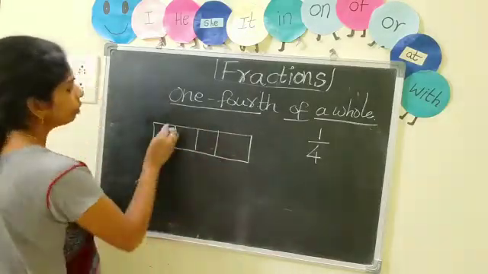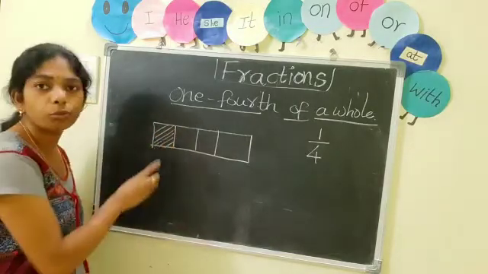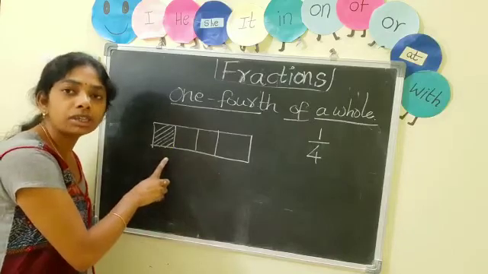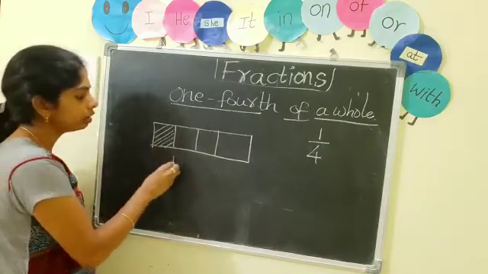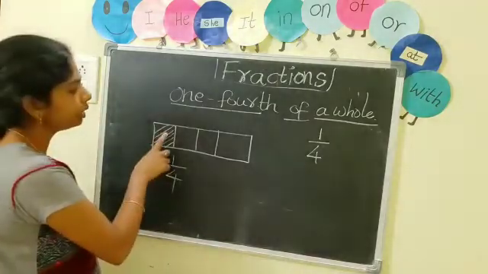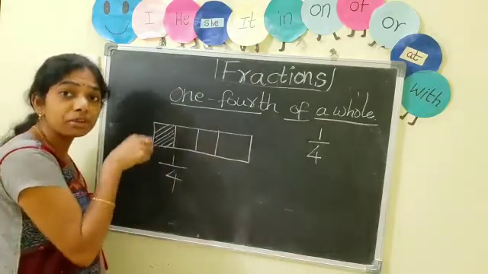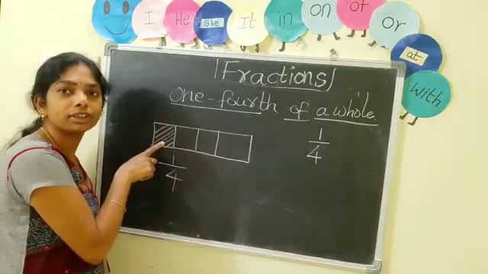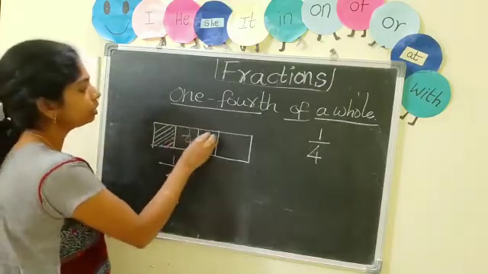If I want to shade only one part, what is the value of this shaded part? 1 by 4. Total how many parts? 1, 2, 3, 4. And how many parts am I referring to? One part. So each part's value is 1 by 4.